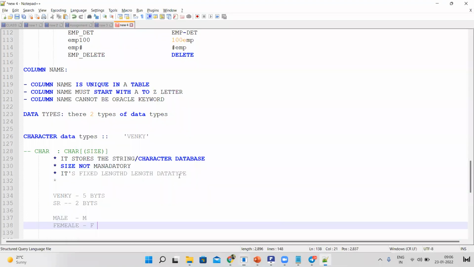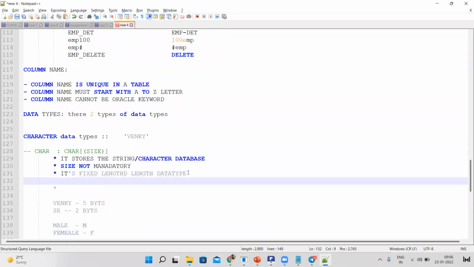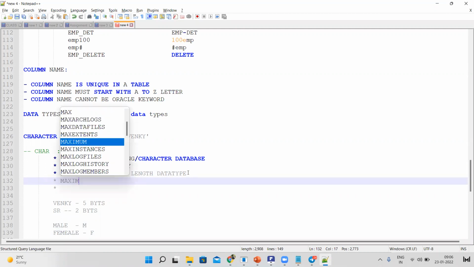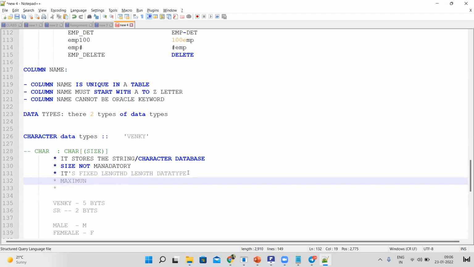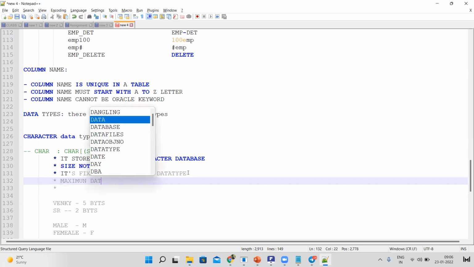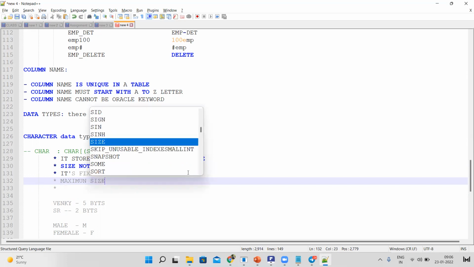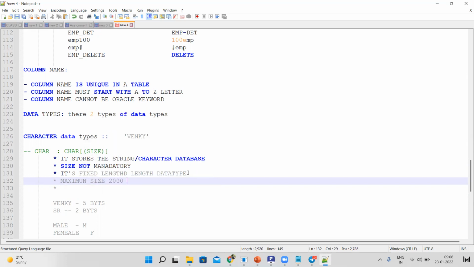So the next condition: maximum size is how much, guys, for the char data type? Maximum size is 2000 bytes.